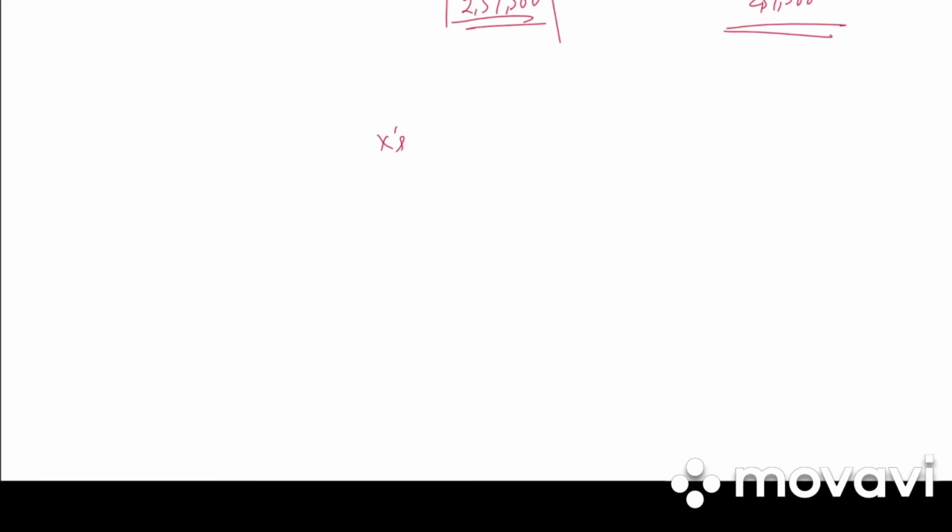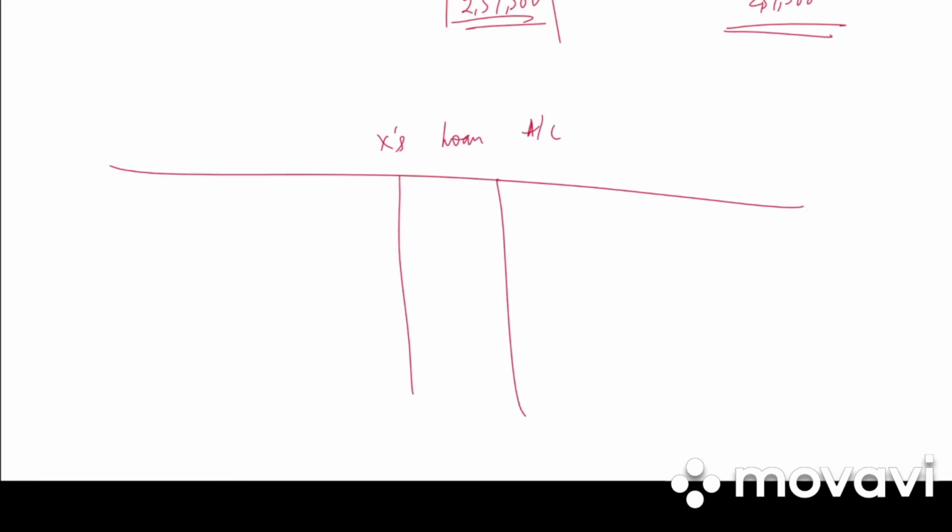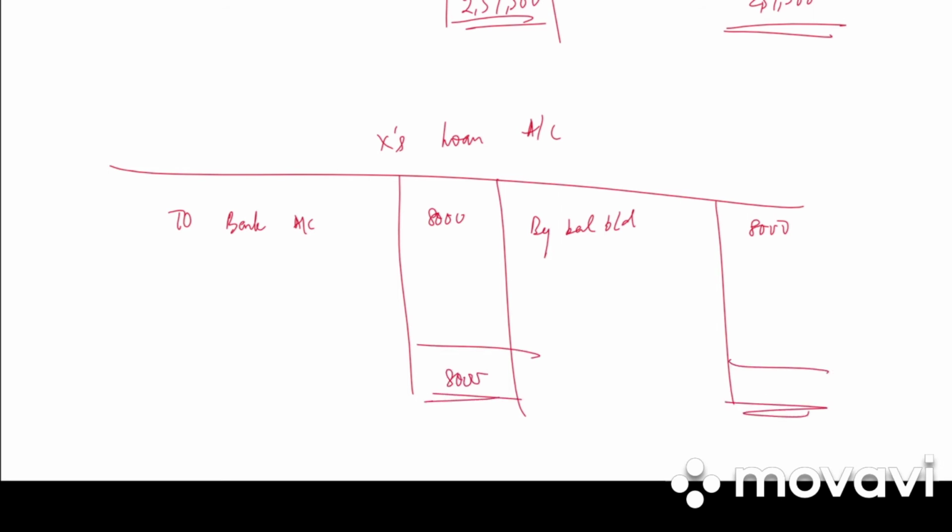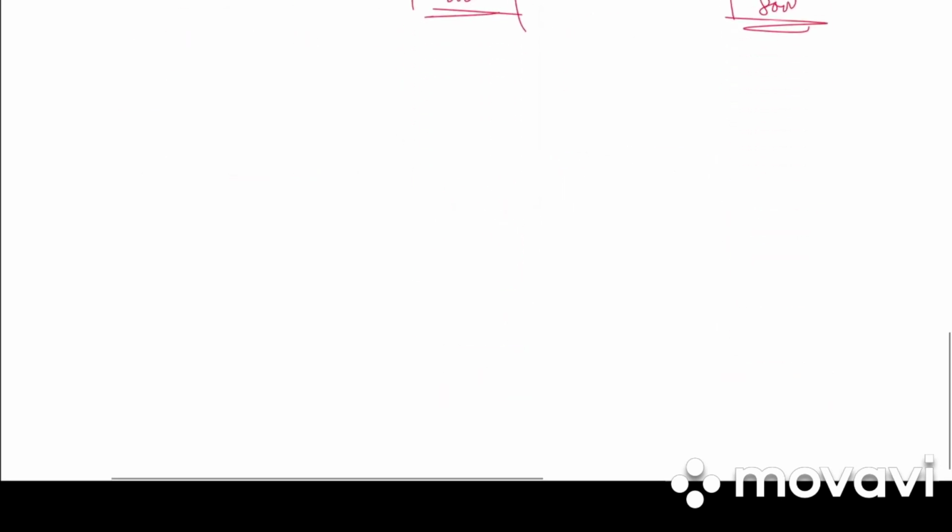After this, we need to prepare X loan account. Which side is it? Liability side or asset side? It's on the liability side. So by balance brought down 8,000, it will be transferred to bank account 8,000. Next we prepare partners' capital account.